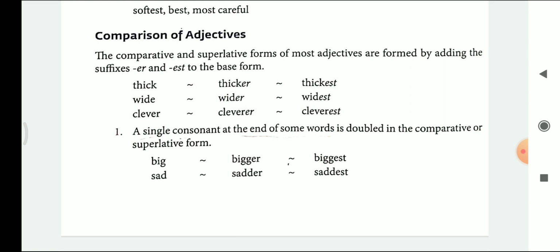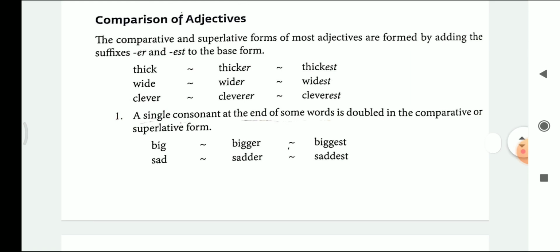Er and est will be added as the suffixes to them. Now let's see here the base form. Thick, thicker, thickest. Wide, wider, widest. Clever, cleverer, cleverest. Hence, we saw that by adding er or est to the base form, the comparative and the superlative form of the adjective is done.